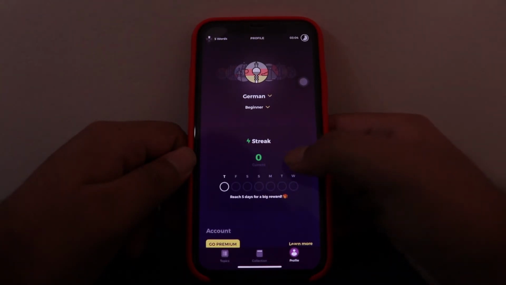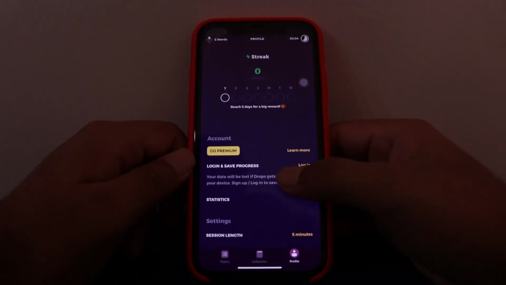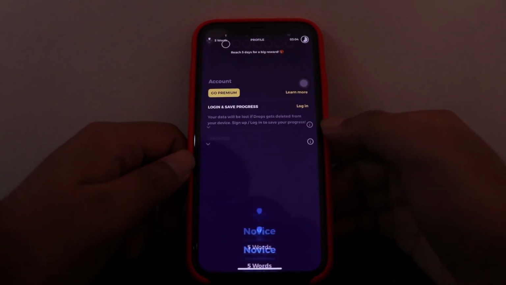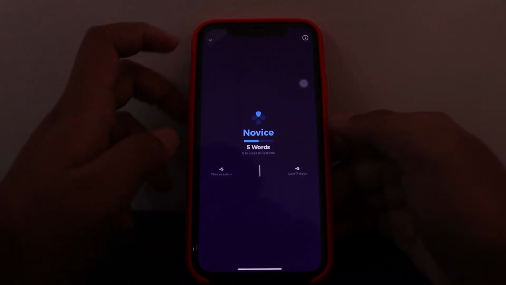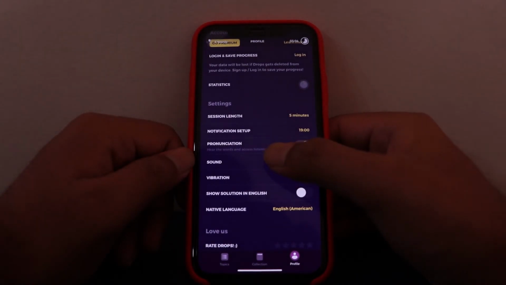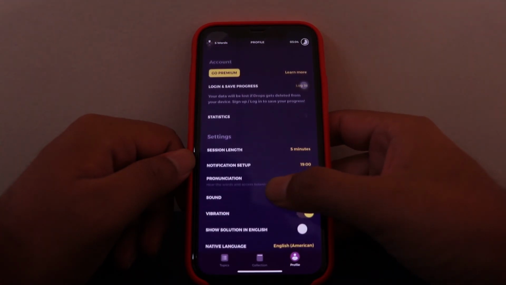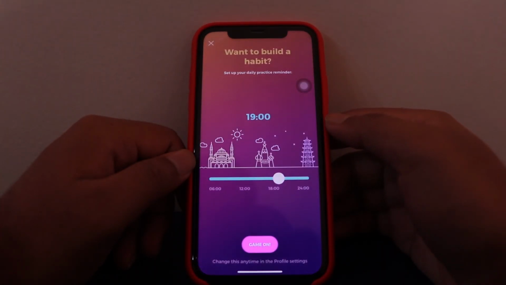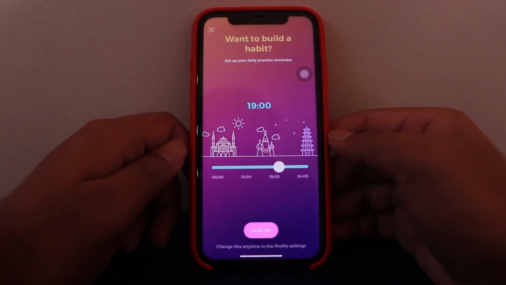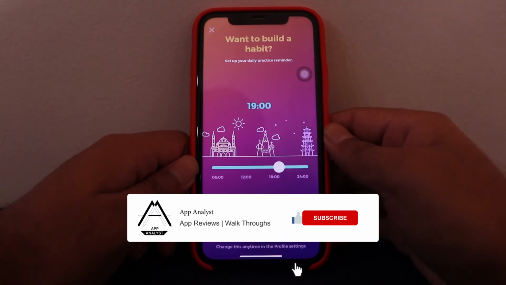It also has a streak feature: each day you have to complete 5 words, and when you hit the streak you get some rewards. Here are the statistics as well, which is what we saw just now. The pronunciation is on, sound is on, vibration is on, and these are various settings. You also have a notification setup. For example, you can set it at any convenient time, and it will give you a reminder that you have your specific language lessons.